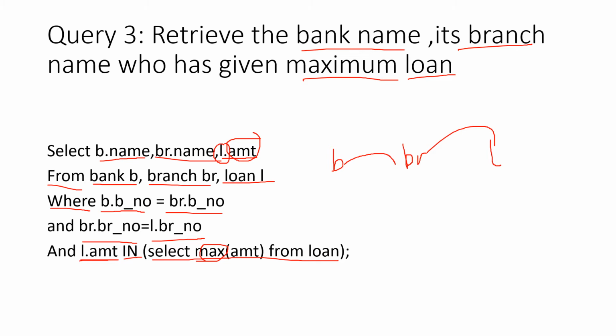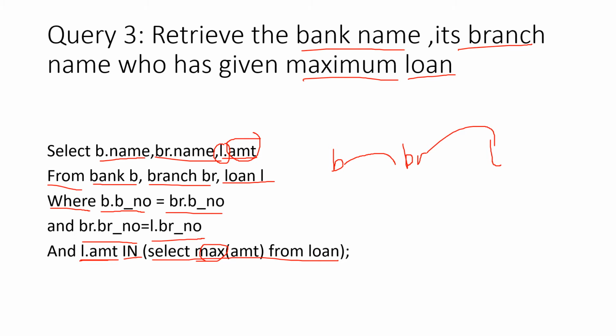Then branch name I have to fetch. So branch name, from which table? Who has given maximum loan? Maximum. So loan is in which table? Loan table. So loan table is also contributing. And how will I get the maximum amount? Amount attribute is there in loan table. So L dot amount.